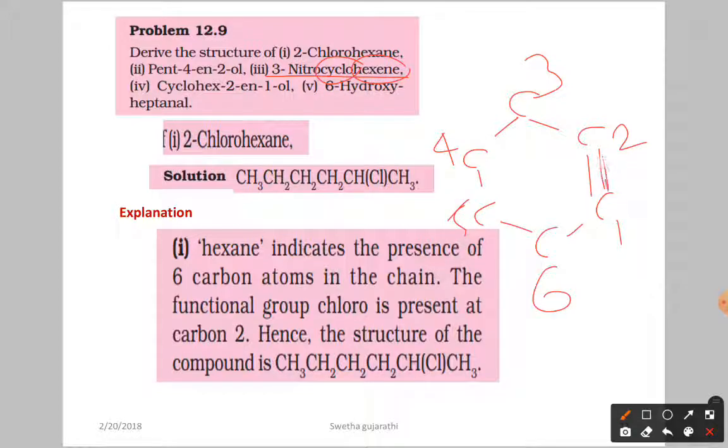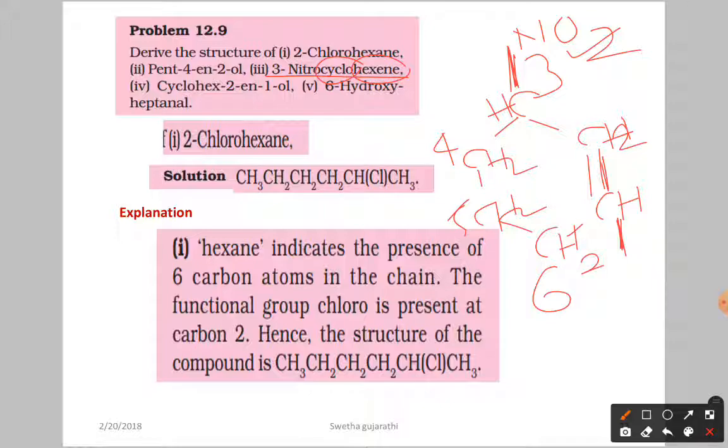Okay. Here after that what happened? At the third position we have the nitro. Okay. Nitro is over. As we told, nitro always is a substituent, isn't it? So you have to give the first priority to this carbon only. So first, second, third. Now you have to satisfy the carbon valency with the hydrogen. Here only 1 hydrogen, here also only 1, here also only 1, because already we have one substituent. Here we have 2, here we have 2, here also 2. So this is the structure of 3-nitrocyclohexene.